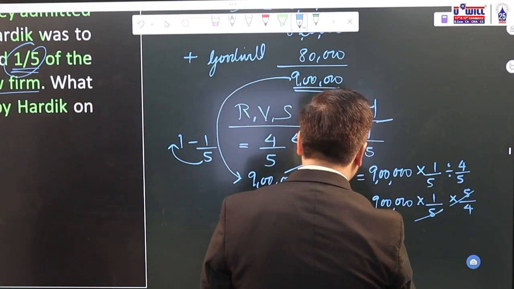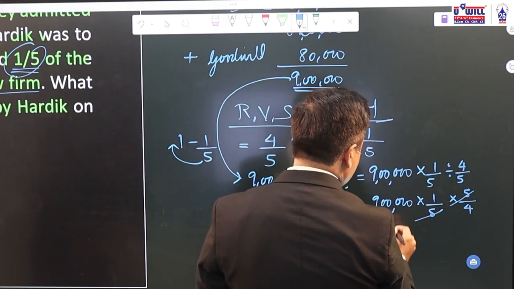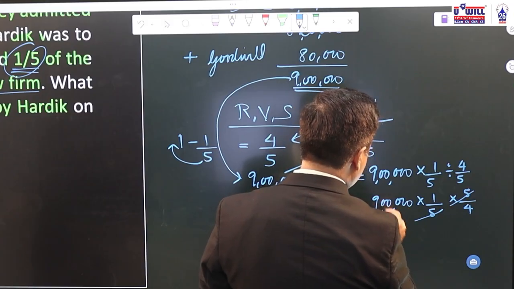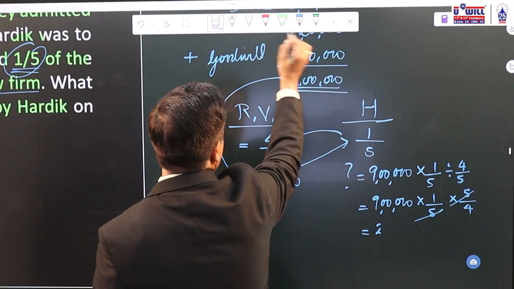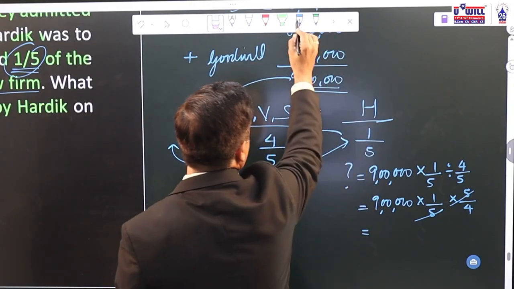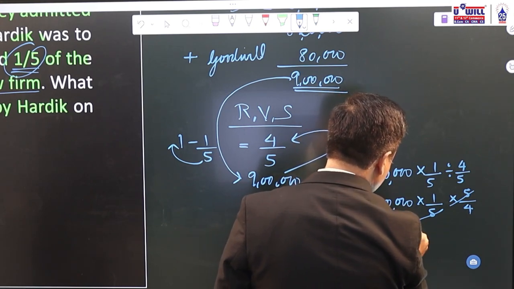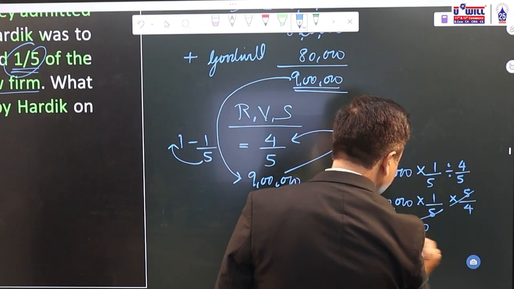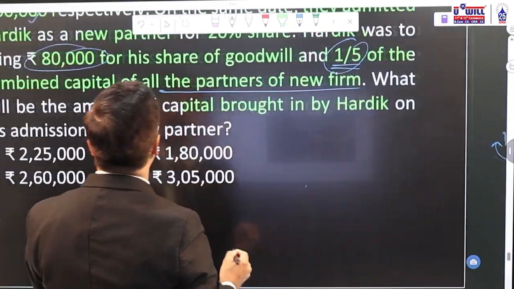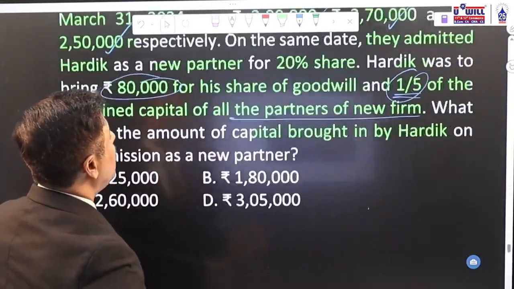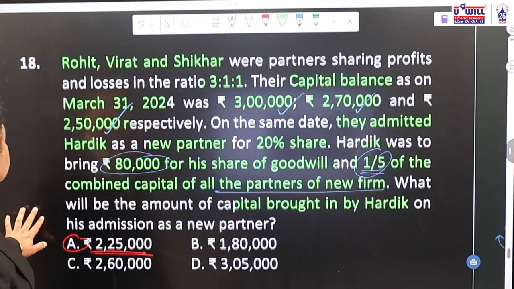4 into 2, 8 lakhs. 8, 1, 0. 4 into 2, 8, 1. 4 into 2, 8, then 2, 0. 4 into 5. So 2,25,000. What is 9 lakhs divided by 4? 2,25,000. Means what is the capital he is going to bring? 2,25,000. Okay. 2,25,000 means which option we will go with? Option A. So I hope everyone is clear how to solve such a question.